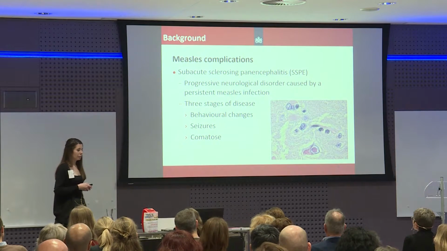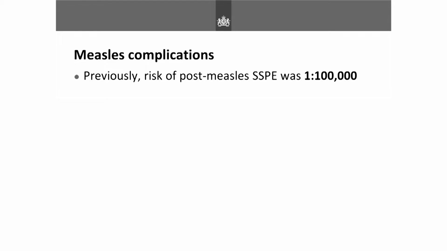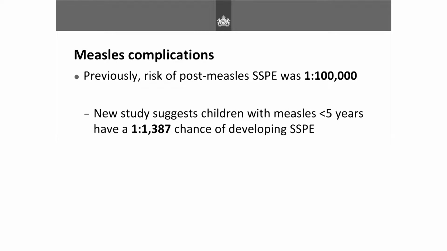And it's fatal in each event. So that's something that was initially thought to be quite an uncommon complication of measles, where it was thought that at least 1 in 100,000 measles cases resulted in SSPE. However, a recent study in the US conducted by a group in California found that it's much higher.